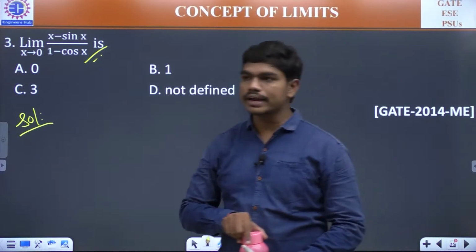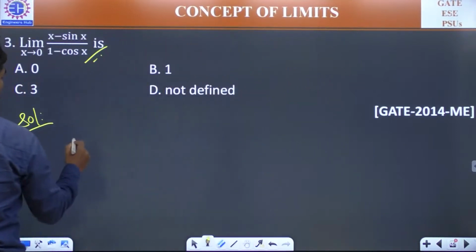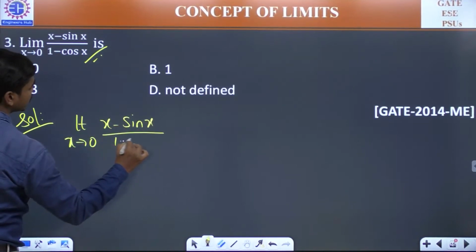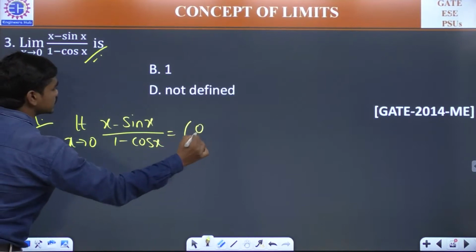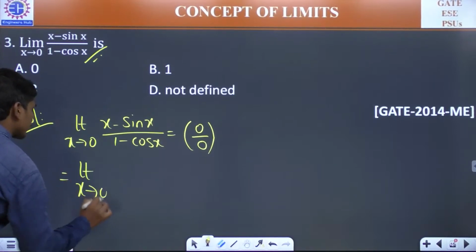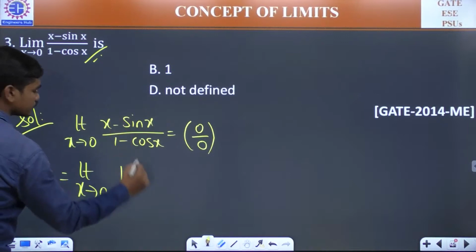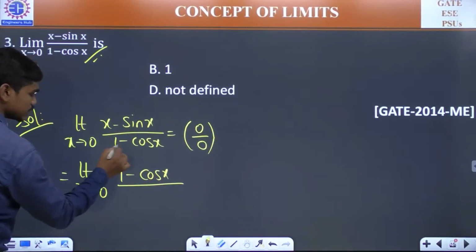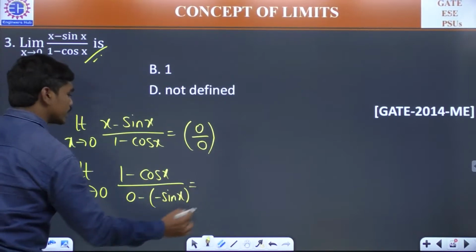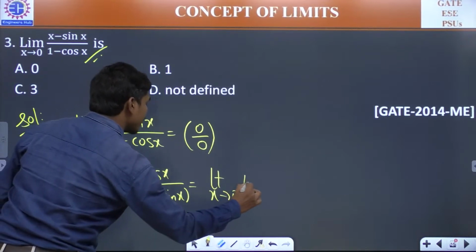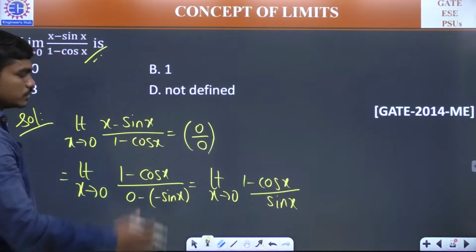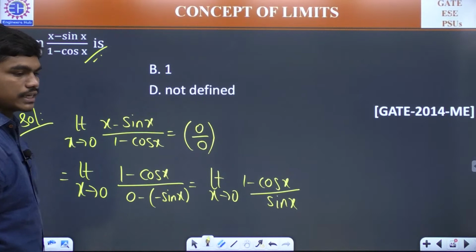Option A, 0. Okay, so let me see. Limit x tends to 0, x minus sin x divided by 1 minus cos x. Of course, this is 0 by 0 form, correct? If it is 0 by 0 form, you can apply L'Hospital. So let us apply. Differentiation of x is 1 minus derivative of sin x is cos x, divided by differentiation of 1 is 0 minus differentiation of cos x is minus sin x. So this is equal to limit x tends to 0, 1 minus cos x divided by sin x. If you apply L'Hospital again, you will be getting 0 as the answer.